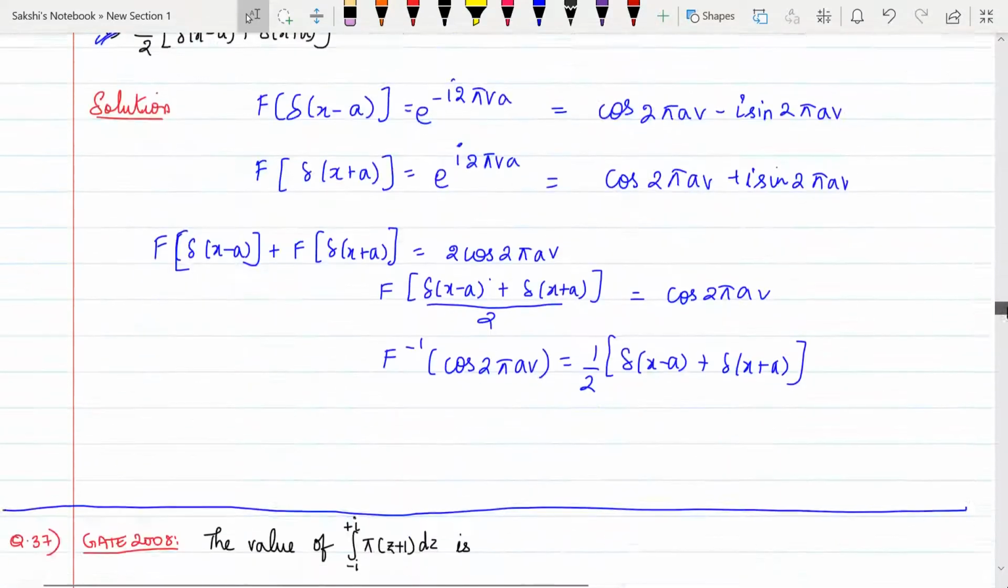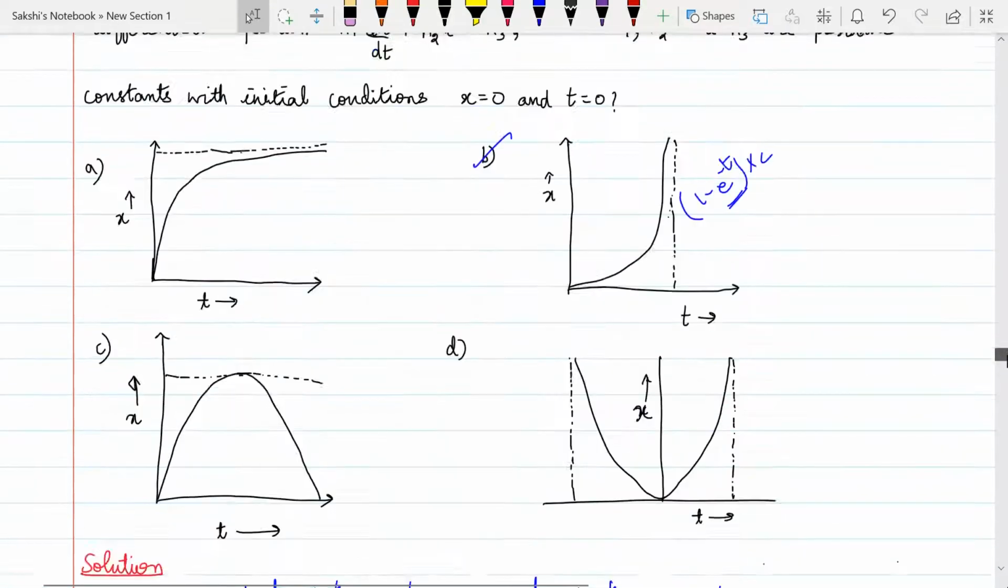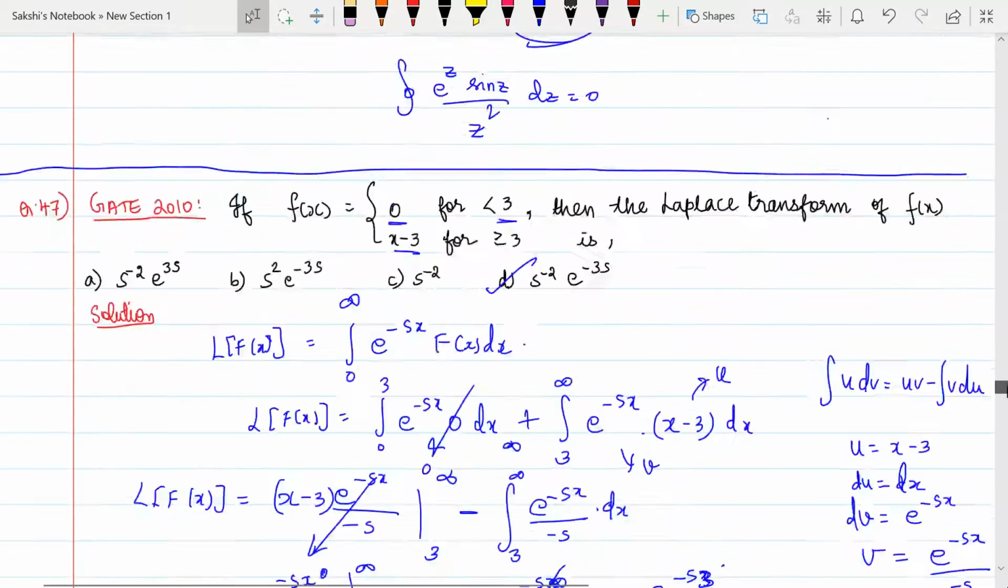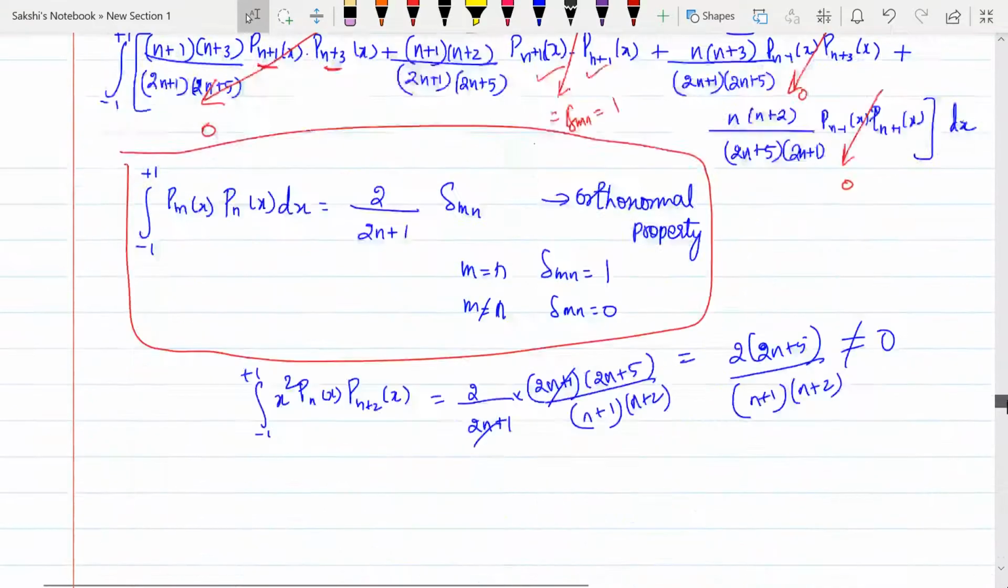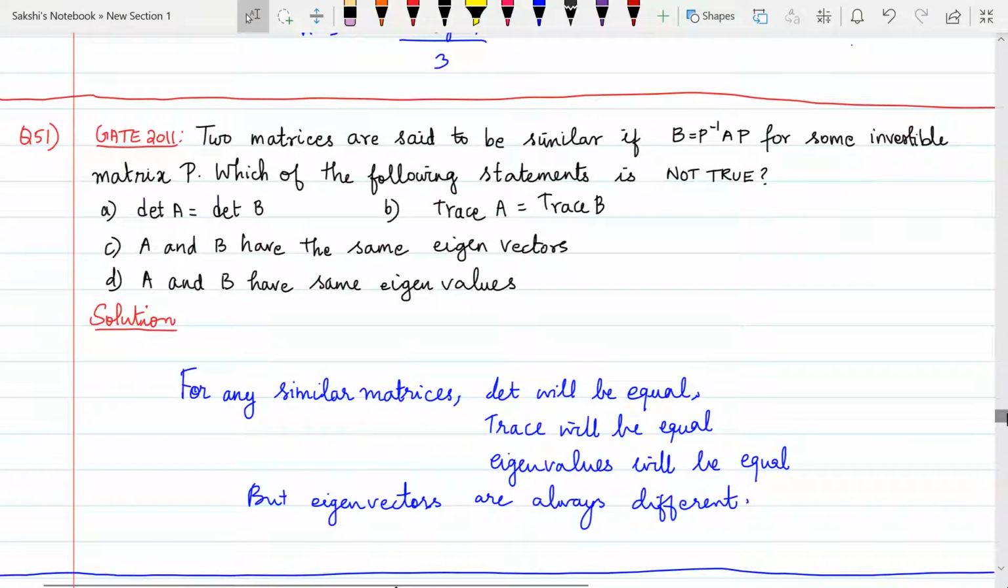So, let us now start with the 51st question, which is from GATE 2011. Here's a question which says that two matrices are said to be similar if B is equal to P inverse AP for some invertible matrix P. Which of the following statements is not true? So, we have to choose the odd one out.